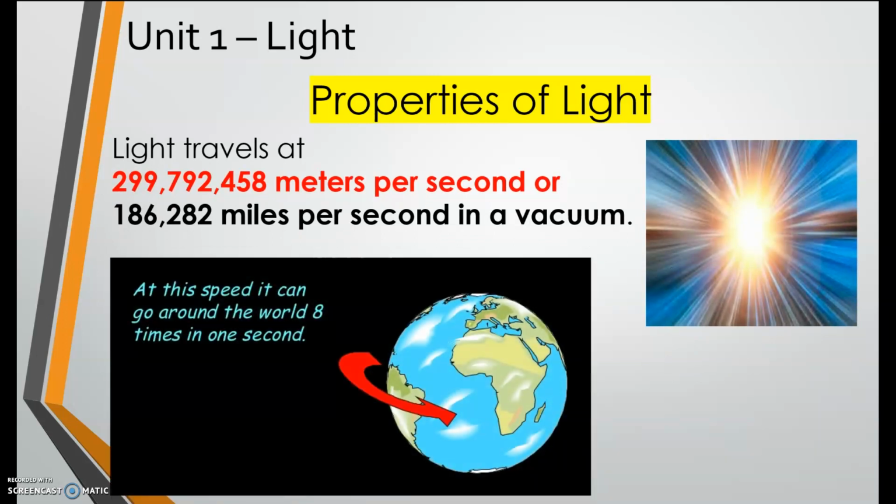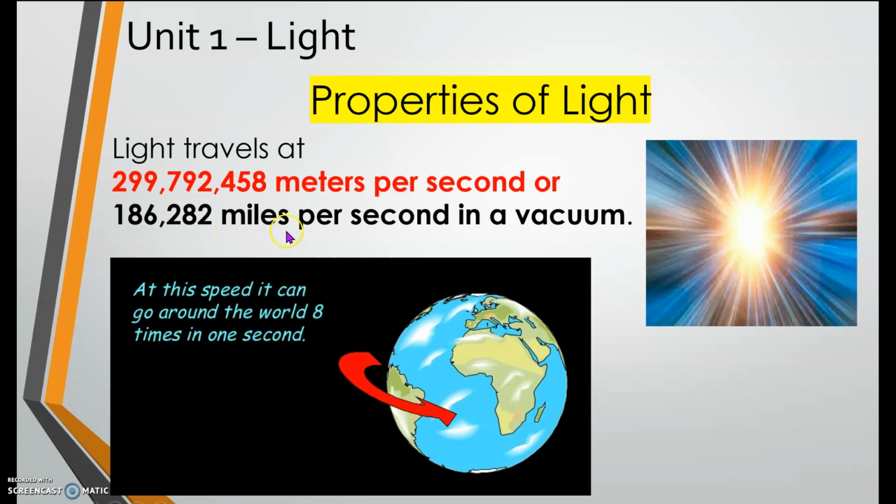Properties of light. Light travels at 299,792,458 meters per second, or 186,282 miles per second in a vacuum. Okay, please take note of the numbers. When you say in a vacuum, it means it is an empty space, with less air and no other matter. That's why it's that fast.